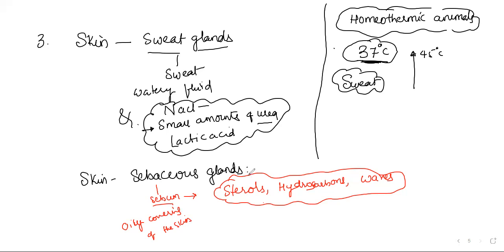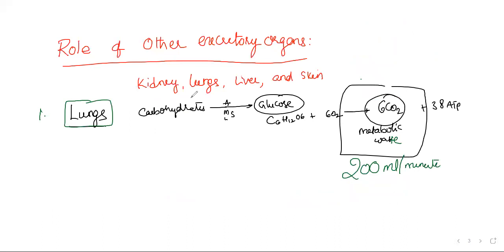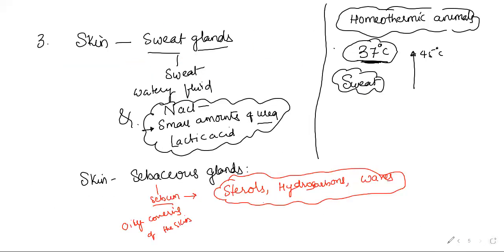Okay, the very interesting thing here that we didn't mention: we said lungs, we said liver, and we said skin, but very interestingly, saliva also has some excretory wastes. Not a considerable amount. If it were a considerable amount, we would even feel the taste.